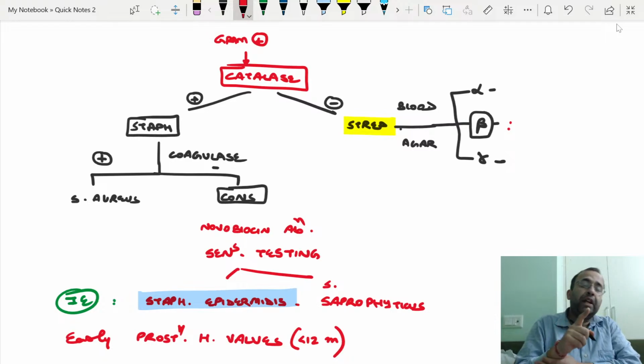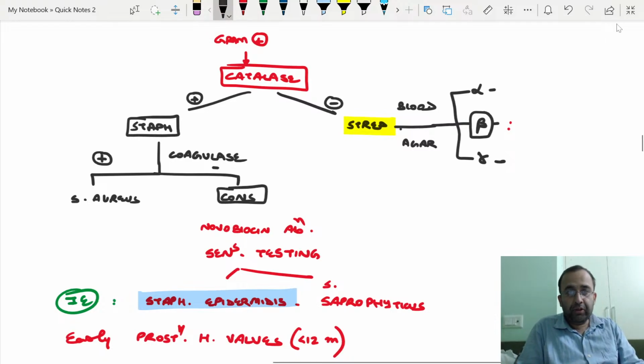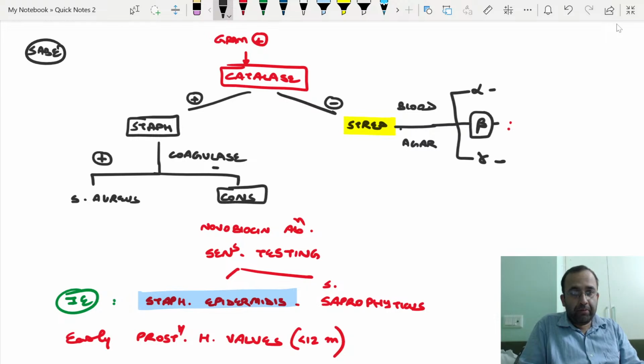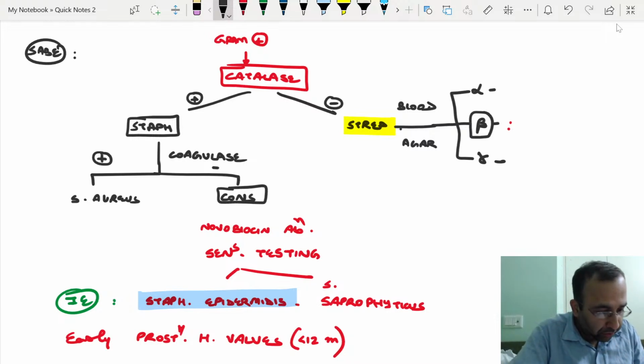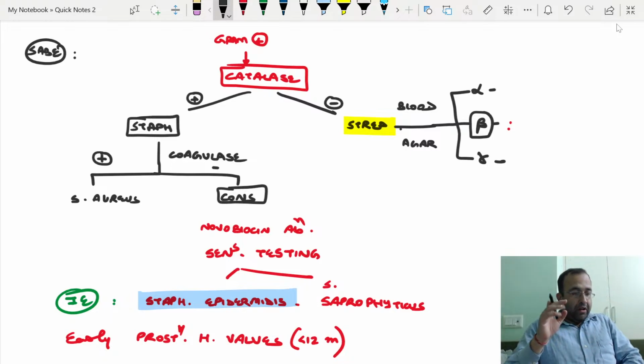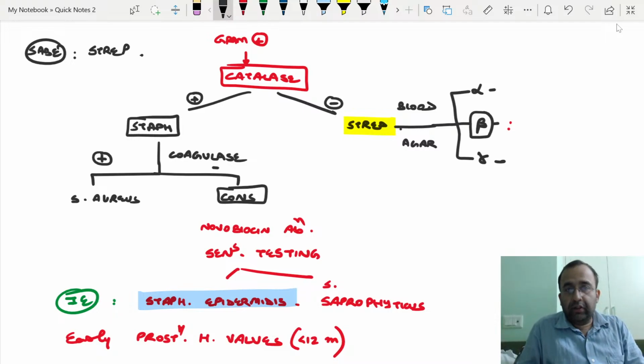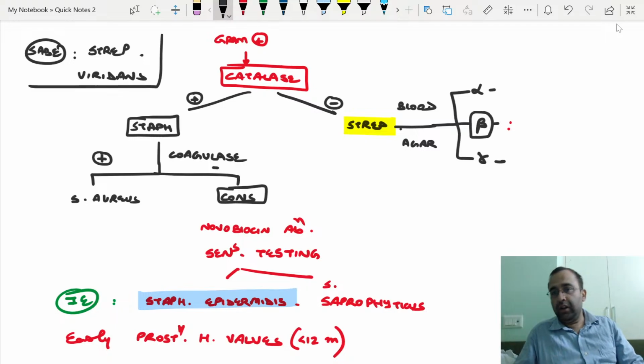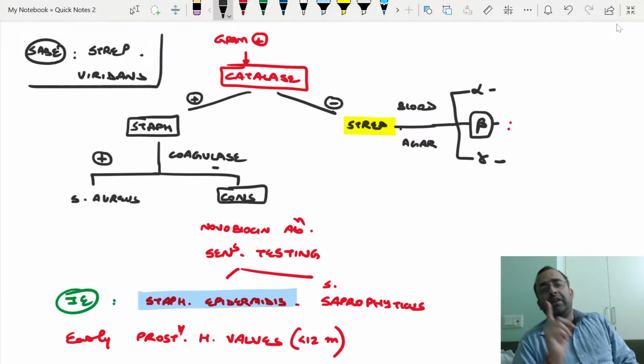Which is the most common organism associated with SABE? Subacute bacterial endocarditis. Most common organism being Strep viridans. Acute infective endocarditis, Staph aureus. Subacute infective endocarditis, Strep viridans. Agreed. Next point, beta hemolytic streptococci. No, Staph aureus is acute. Subacute is Strep viridans.